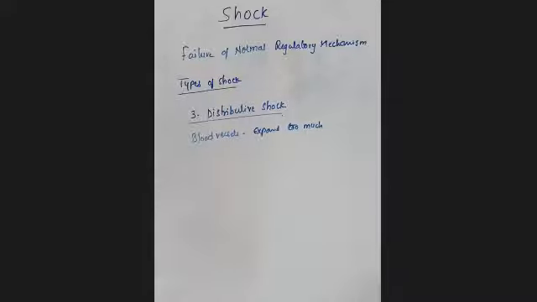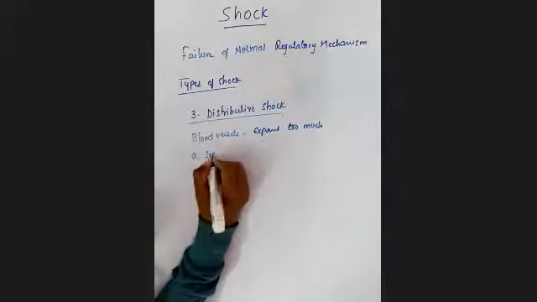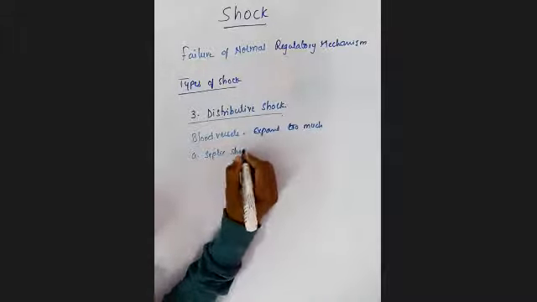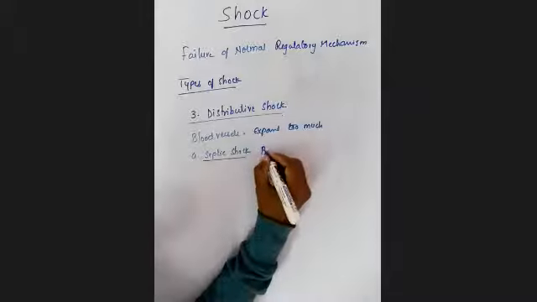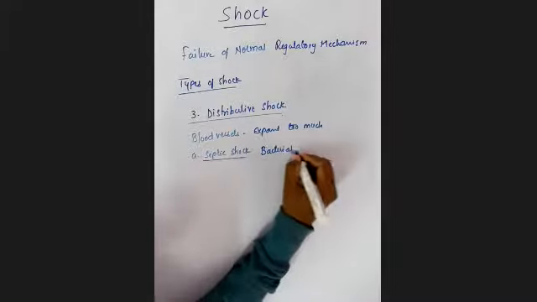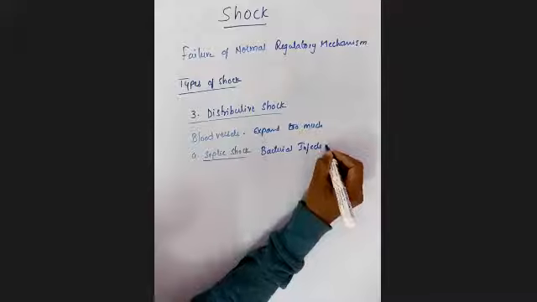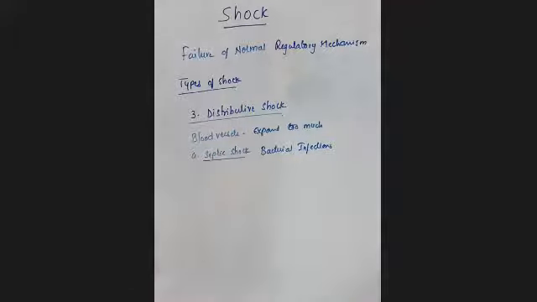It is of two types. I told you the first one is septic shock and the next one is anaphylactic shock. First we'll see septic shock. Septic shock is caused by severe bacterial infections. Suppose inside our body there is a severe bacterial infection, which may lead to this kind of shock, known as septic shock.